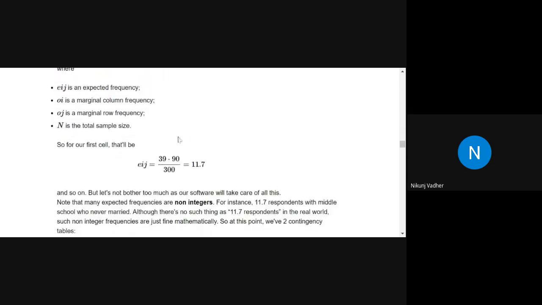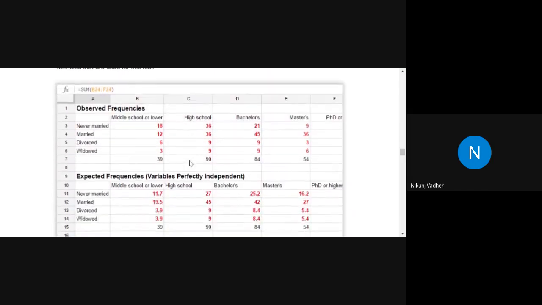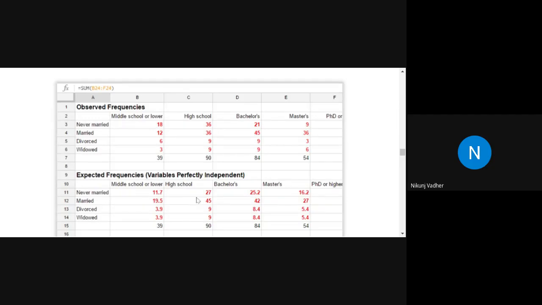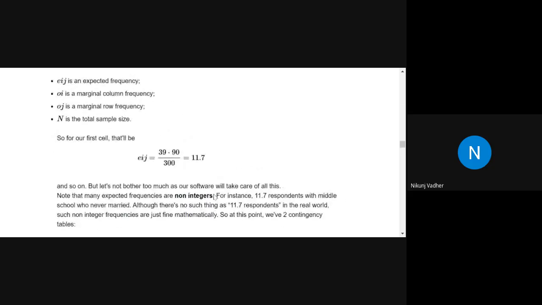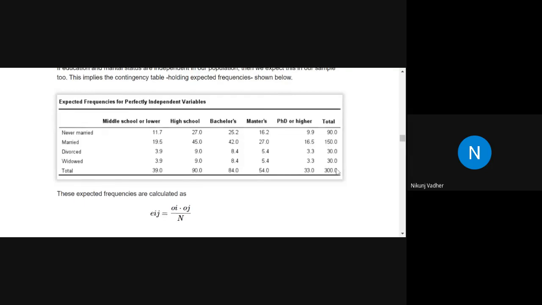Okay, so we will get 11.7. For the next, this one, high school, it will be 19 into 19 divided by 300.